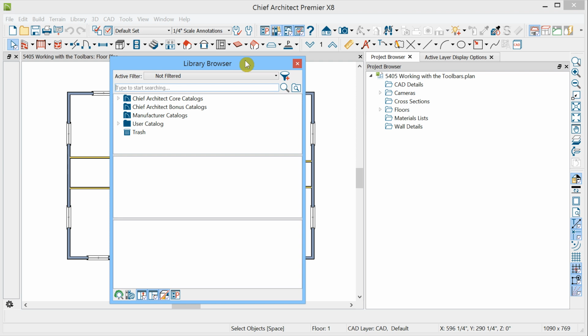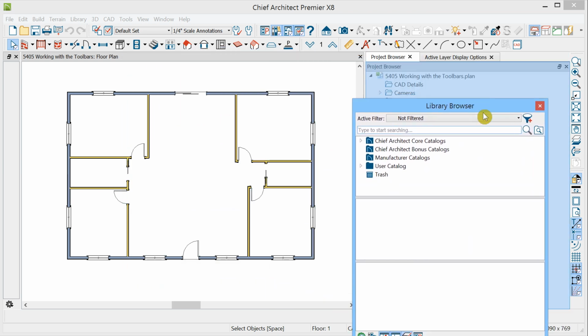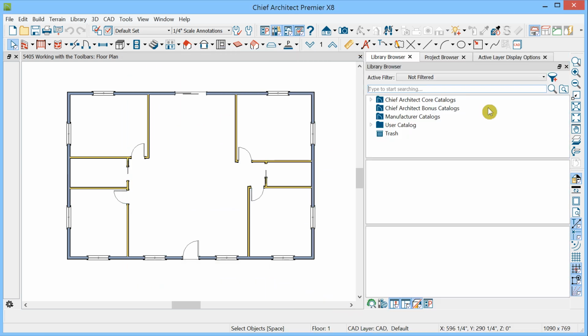So now let's take this library browser and put it back. I'll put it on top of the project browser, let go, and it snaps into position. The top pane lets us search or navigate through the installed library objects. So for example, I could go to Appliances, find Ranges, expand the Standalone Range folder, expand the Standard Size folder, and we begin to see individual library objects.